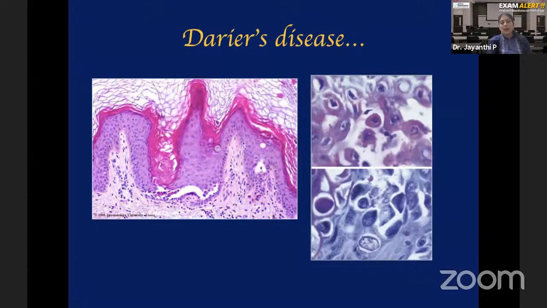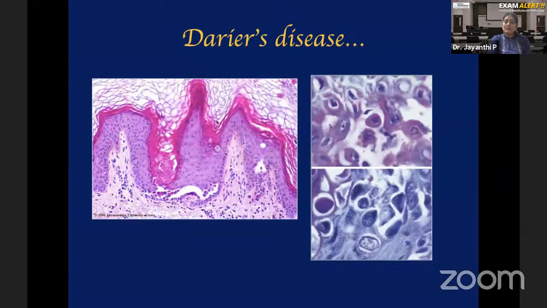So I said that abnormal keratin is formed, right? That abnormal keratin is because of a mutation in the calcium pump, which is controlling the keratin. So in these epithelial cells, which have this abnormal keratin, two types of cells can be described here: corps ronds and grains. What is the meaning of corps ronds? Corps ronds means round bodies. Usually the cells of the epithelium are polygonal in shape, but in Darier's disease, the cell becomes round and accumulates the abnormal keratin within it. That round appearing epithelial cell is called corps ronds, round bodies.